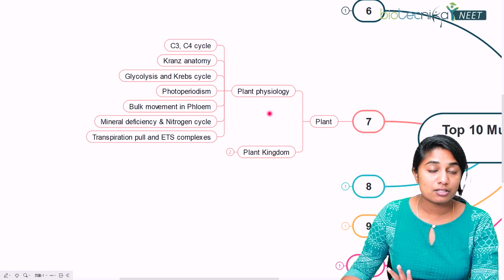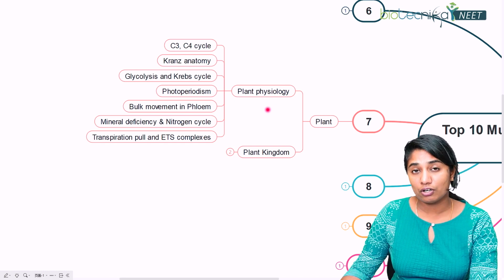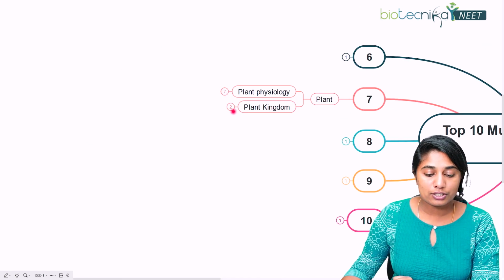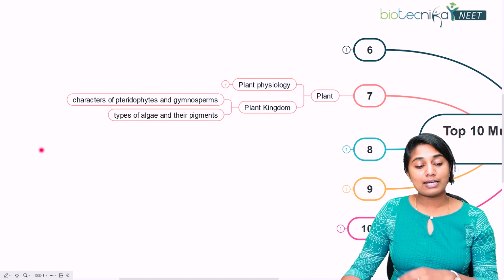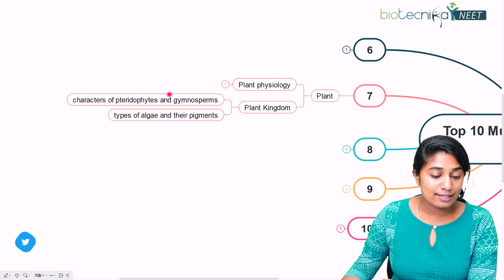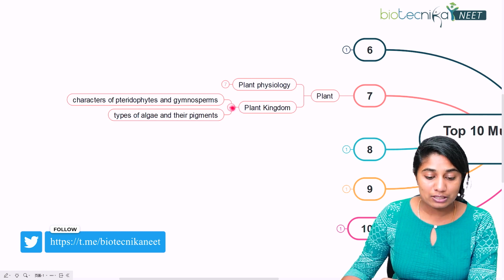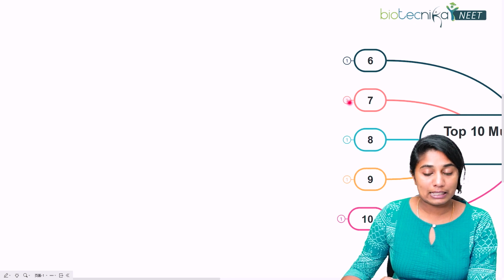They are like a must because plant physiology also has a higher weightage in your NEET examination, right? So that is with respect to plant physiology. When it comes to plant kingdom, give importance to characters of pteridophytes and gymnosperms, types of algae and their pigments as well. So this is with respect to plant kingdom, right, and plant in itself.